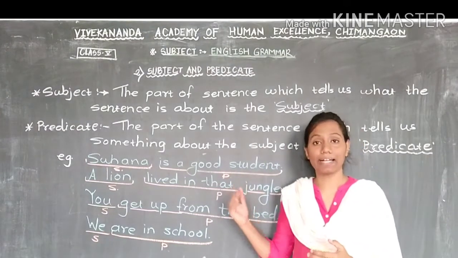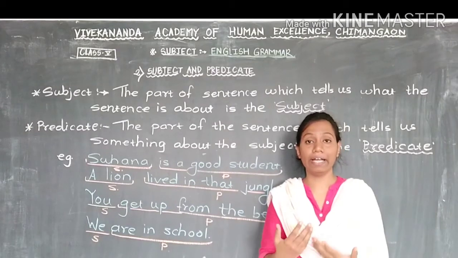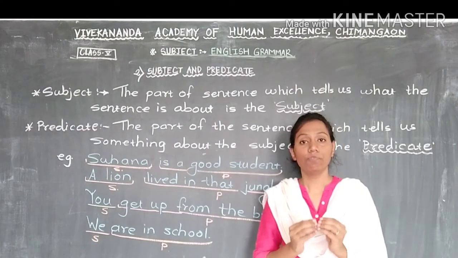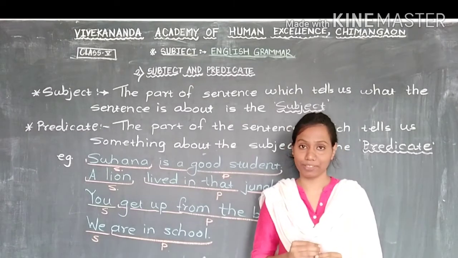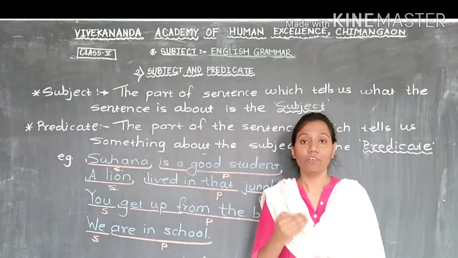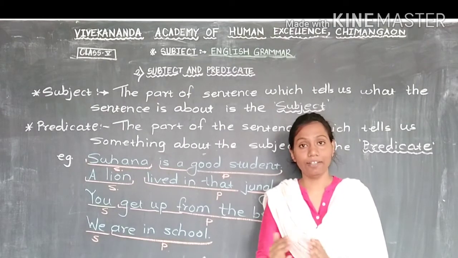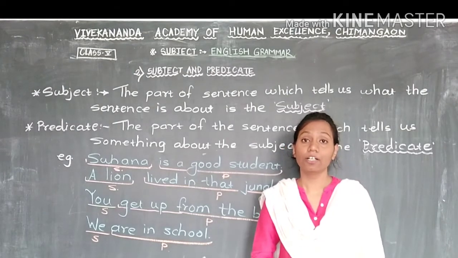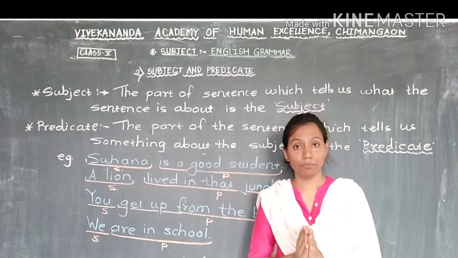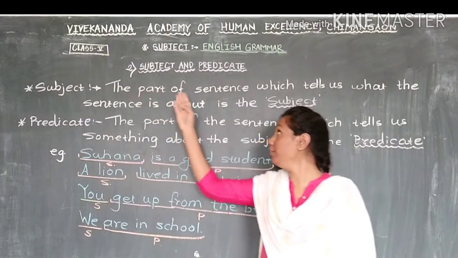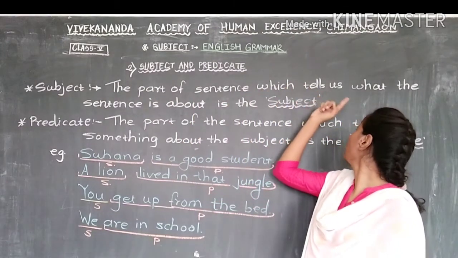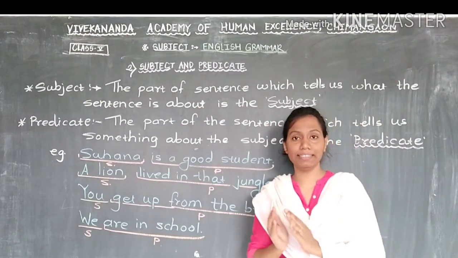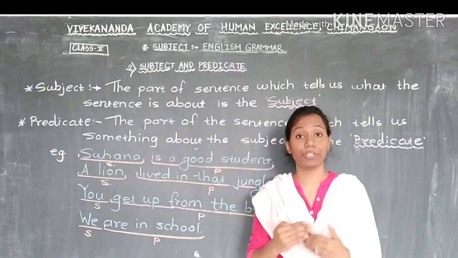Now, first look at the blackboard. What is subject and predicate? In a sentence, when we start the sentence, we always write first the name of the person. Otherwise, in place of that, we use pronouns: he, she, it, they, we, you. Those we call the subject. Subject means the part of the sentence which tells us what the sentence is about. Now we can understand with this definition what the subject is.